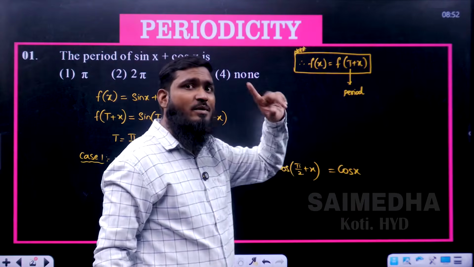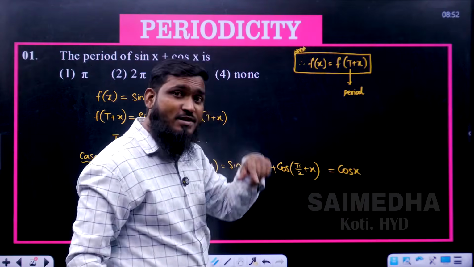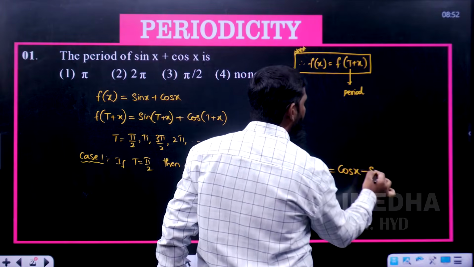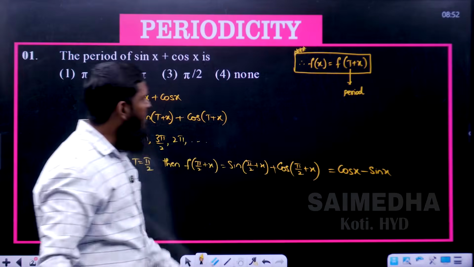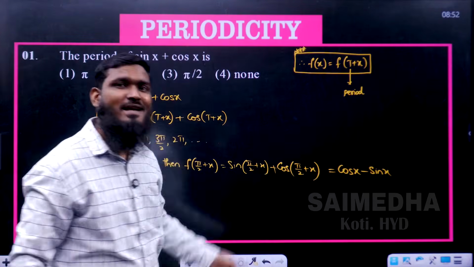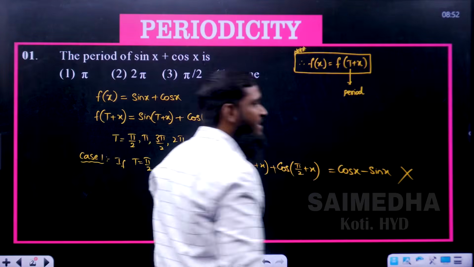Again, 90 plus theta means second quadrant. In the second quadrant, cos will be negative, negative means we have taken minus. For 90 we have to change, so it will become sin x. So the function is sin x plus cos x, but we are getting the answer as cos x minus sin x. So the condition is not getting satisfied.